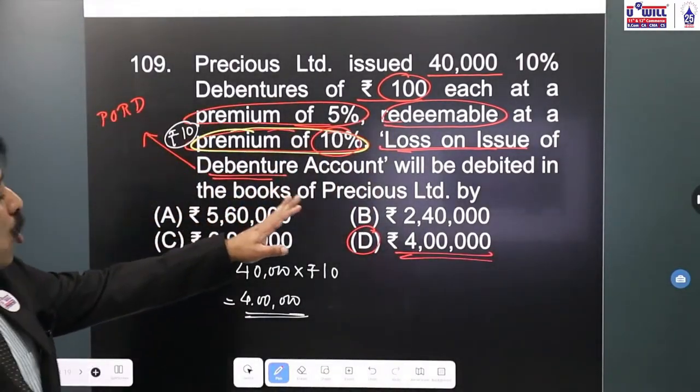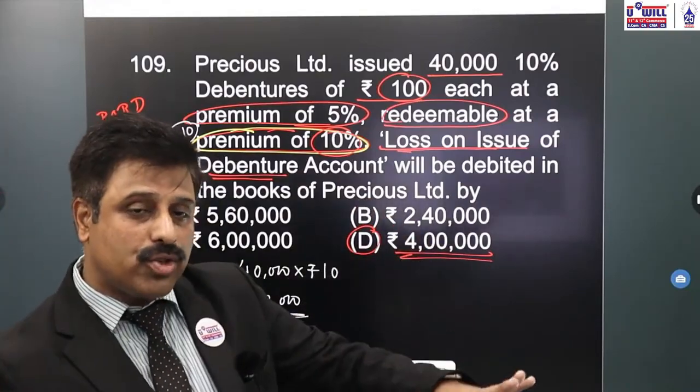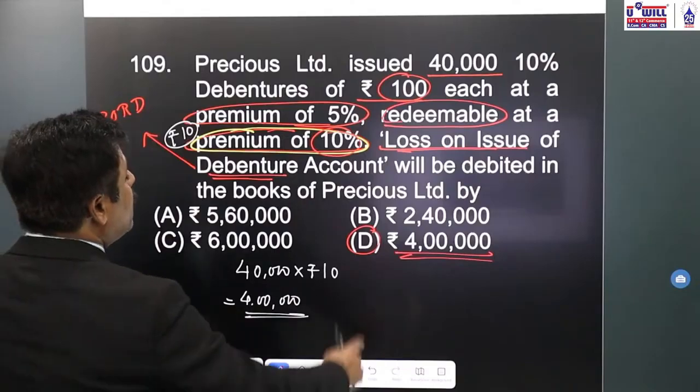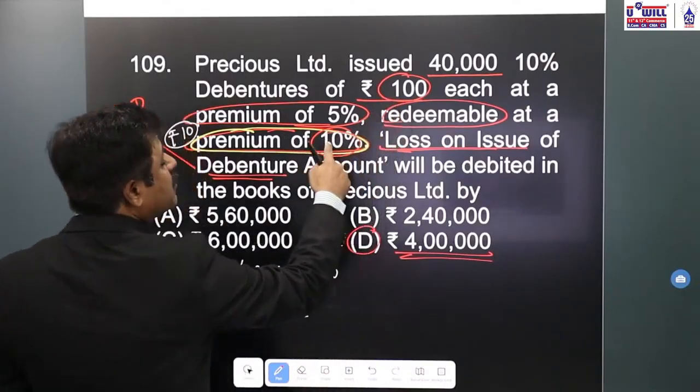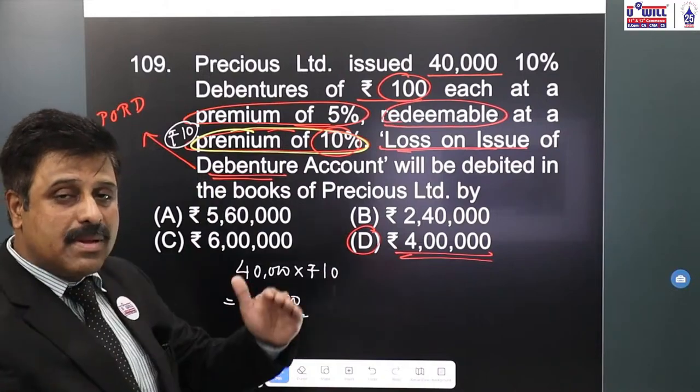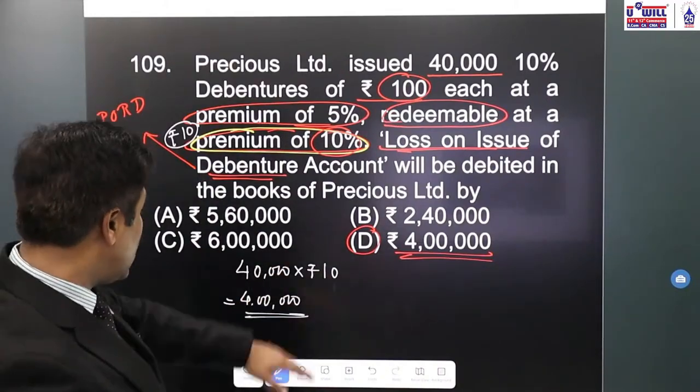Once again, I repeat, loss on issue of debentures is asked. What is the loss at the time of issue? The premium at the time of redemption. What is the premium at the time of redemption? 100 face value, 10%, 10 rupees. 40,000 debentures into 10 rupees. What is the premium on redemption? That is our loss, 4 lakhs.